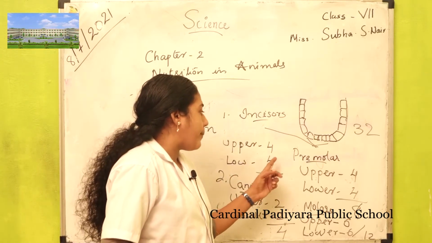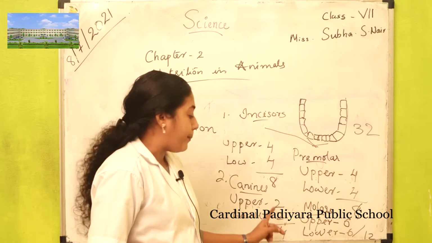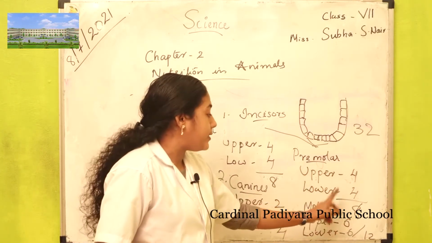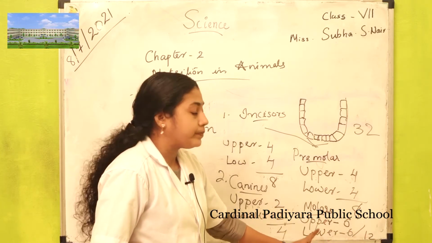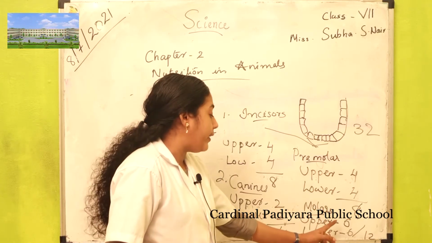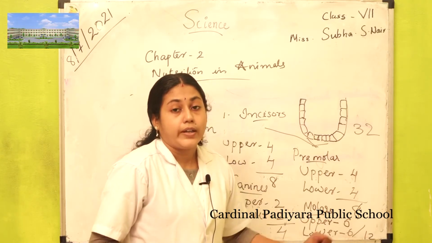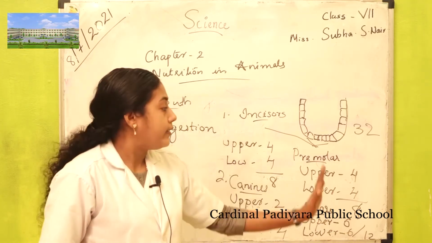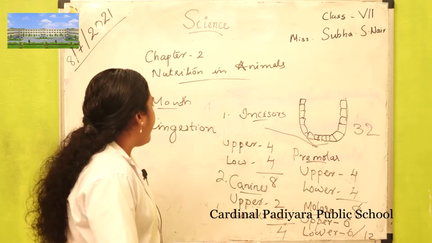Incisors are 8 in number, 4 in the upper jaw and 4 in the lower jaw. Canines are 4 in number, 2 in the upper jaw and 2 in the lower jaw. Premolars are 8 in number, 4 in the upper jaw and 4 in the lower jaw. And molars, the chewing and grinding teeth, are 6 in the upper jaw and 6 in the lower jaw, 12 in total. Thus the total number of teeth in our mouth is 32.